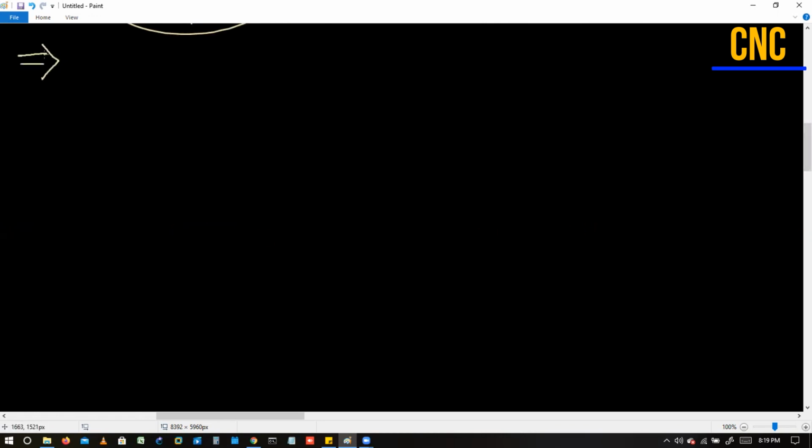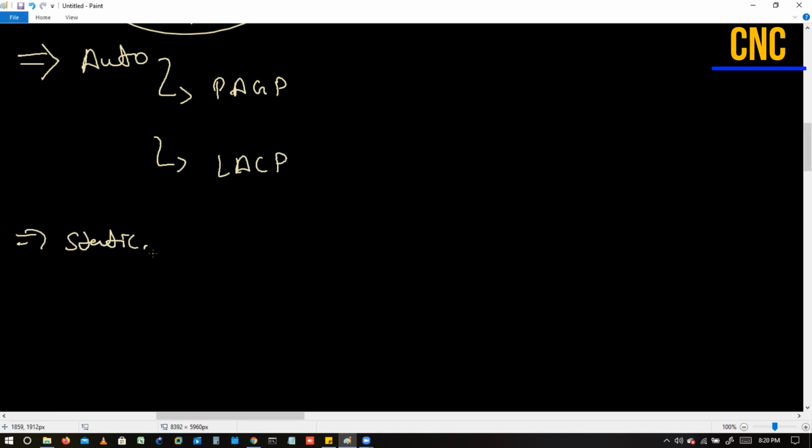Okay, so till this point, we have done the basics of EtherChannel. Before starting EtherChannel, we should know these things. Now we can look at the protocols we use in EtherChannel. It has an auto mechanism and a static way also. In the auto mechanism, it has two protocols: one is PAgP, one is LACP, and in the static one, it has on mode.